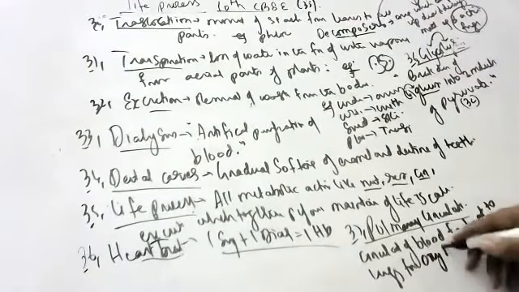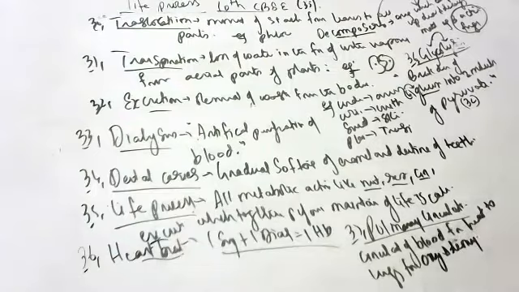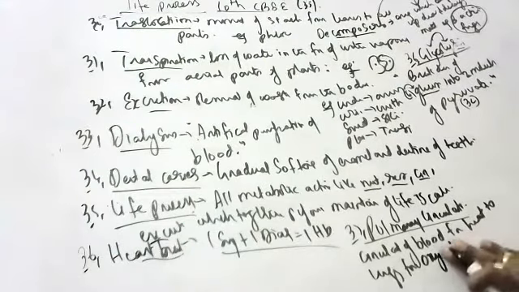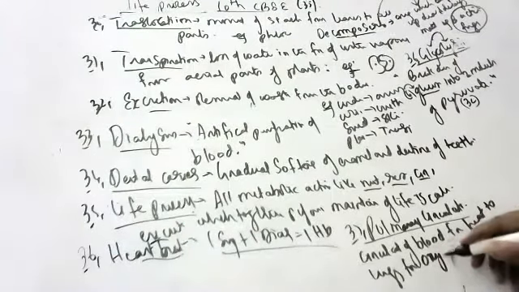Circulation of the blood from heart to lungs for oxygenation.